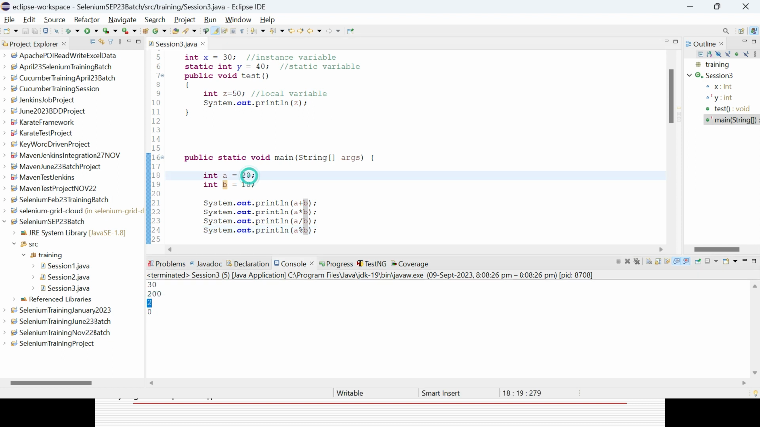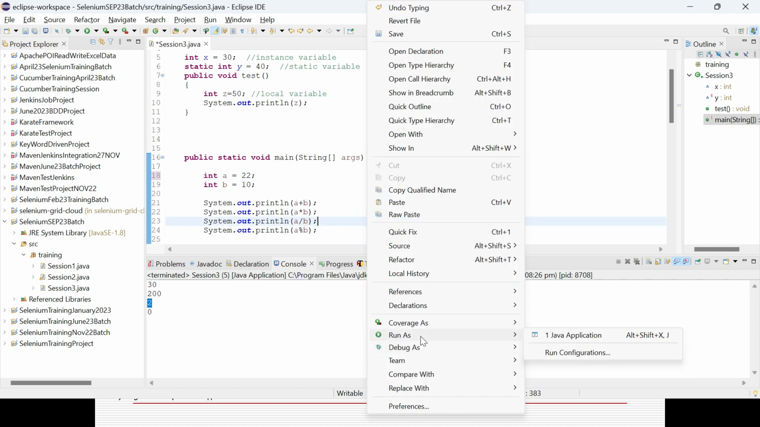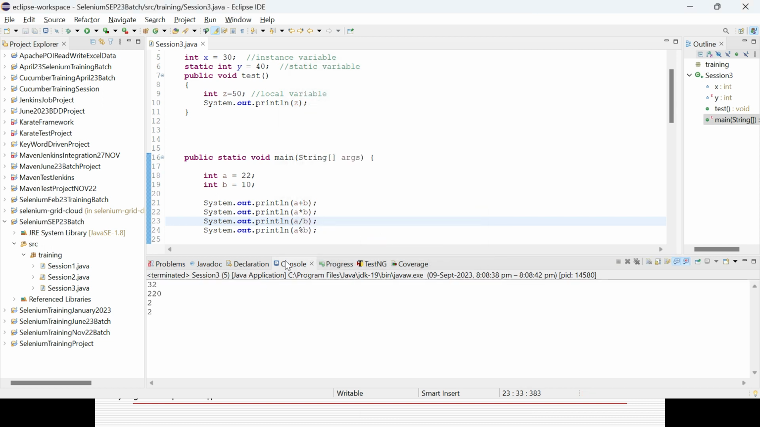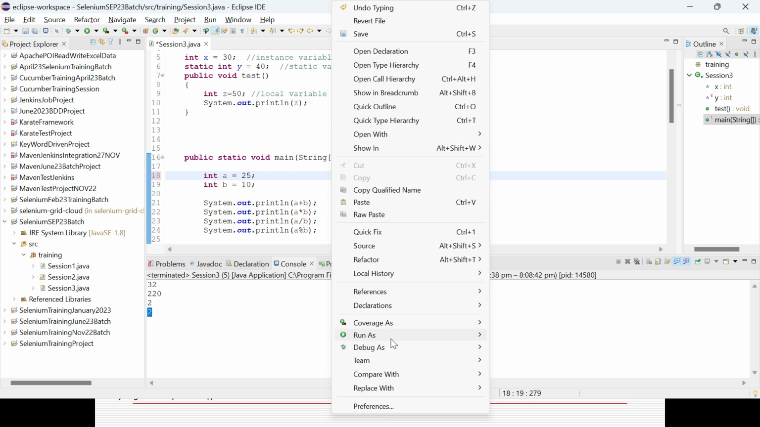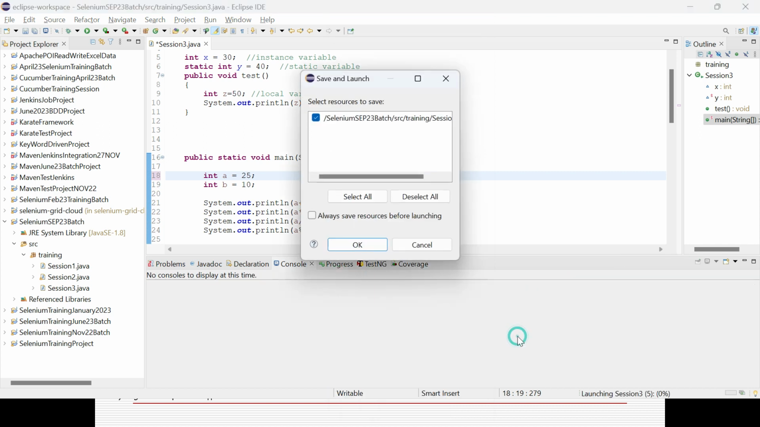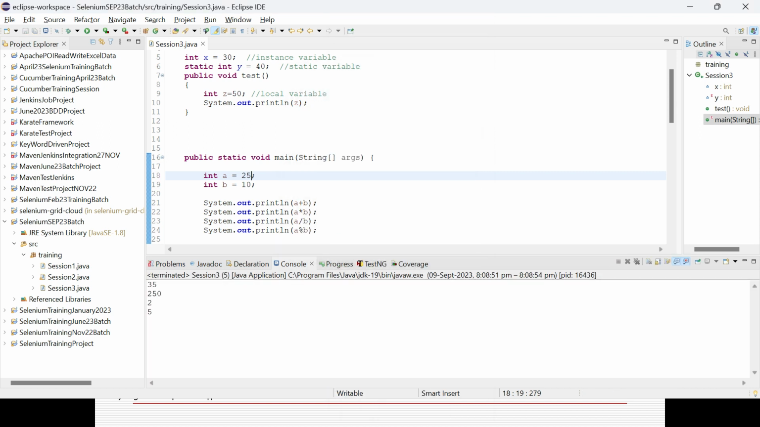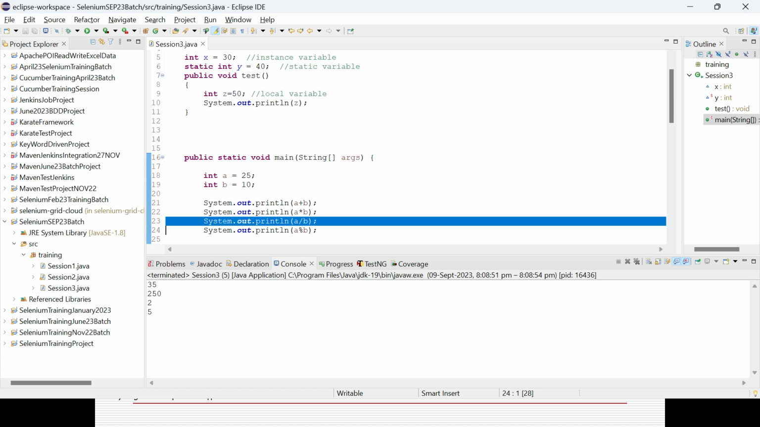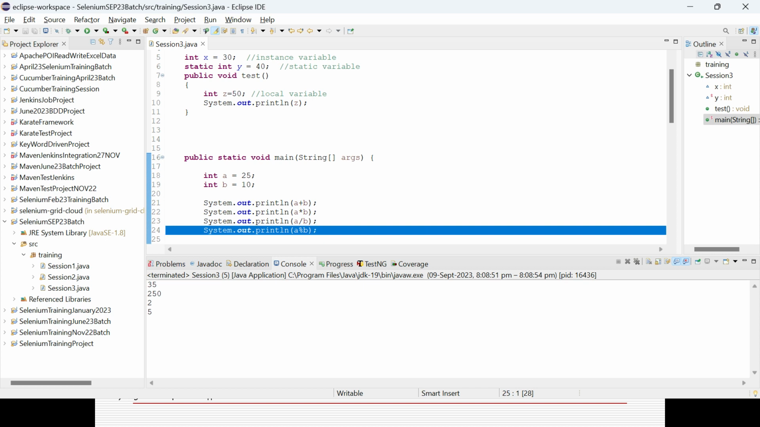Suppose now you are changing it to 22. What will happen? The remainder will be 2 now, and division will still be 2, because 10 into 2 equals 20, and 22 minus 20 equals 2. In case you are giving it 25, the remainder will be 5, and every time it will be impacted. A plus b, 25 plus 10 equals 35, 25 multiplied by 10 equals 250, 25 divided by 10 equals 2, and the remainder part will come in here. So that is the way you can do this operation.